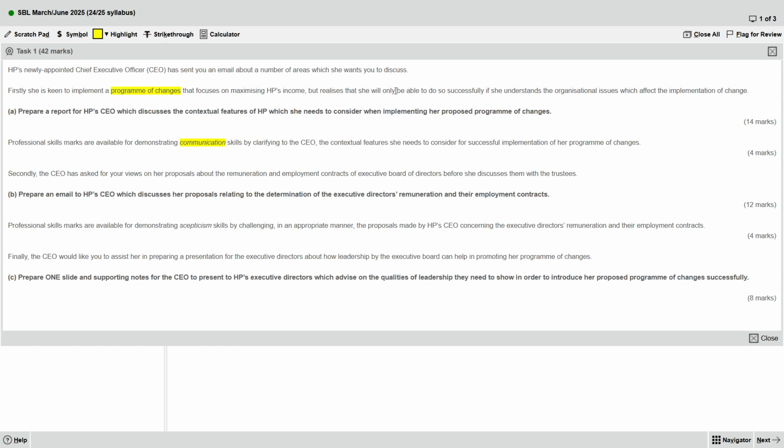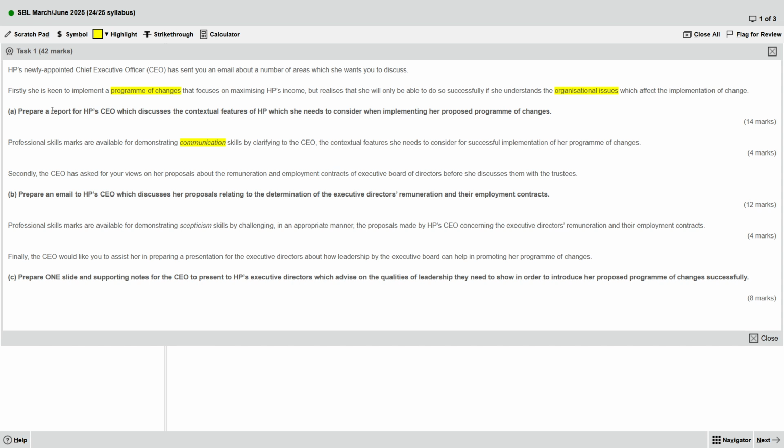Then, you need to understand the organization issues which affect the implementation of changes. So if you want to make some changes to the company, you need to know what the effect of the changes is and whether the changes will really help the company or not.